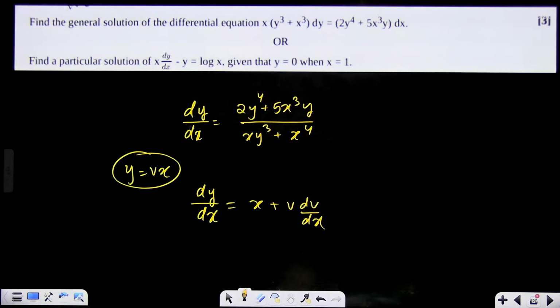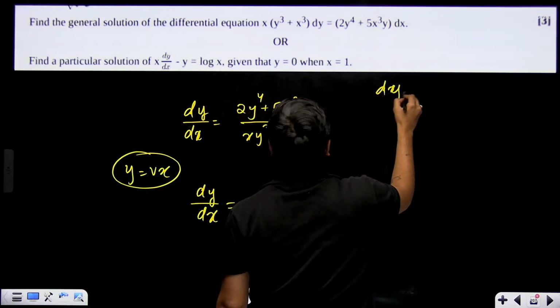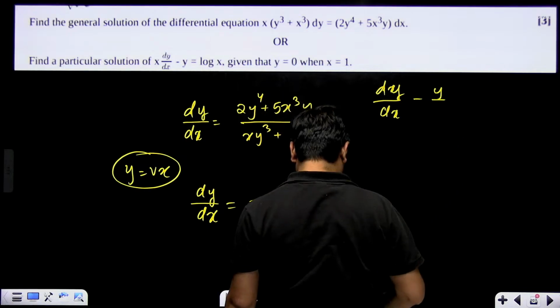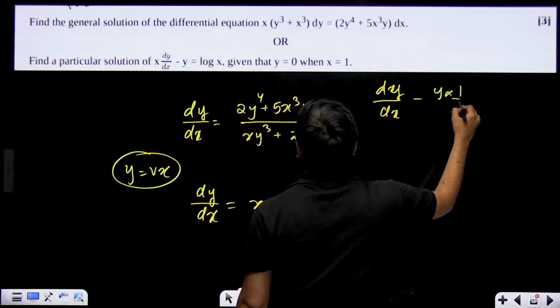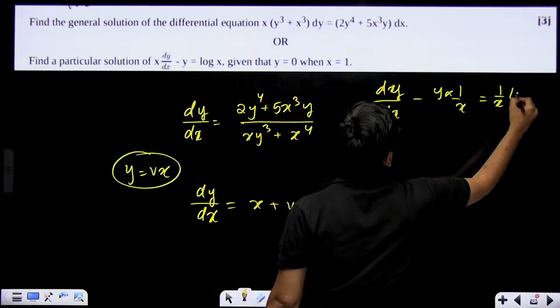Here also again dy by dx plus minus 1 by x, y is equal to 1 by x log x. You will divide by x. So dy by dx minus y by x, or y multiplied with 1 by x, is equal to 1 by x log x.